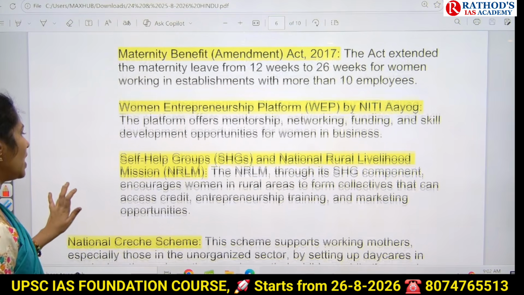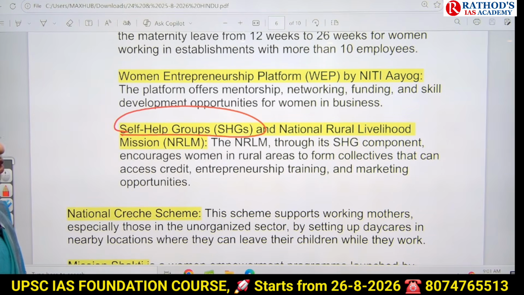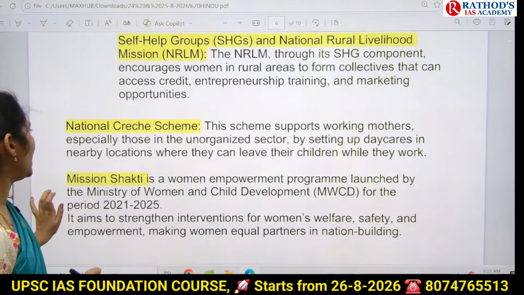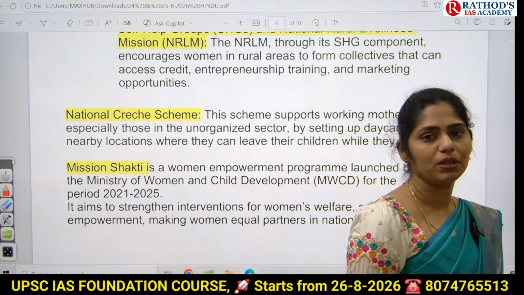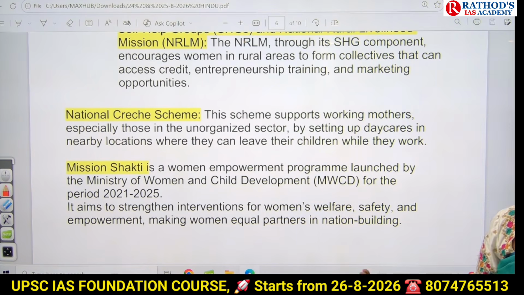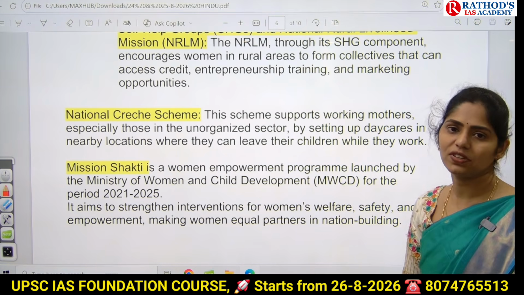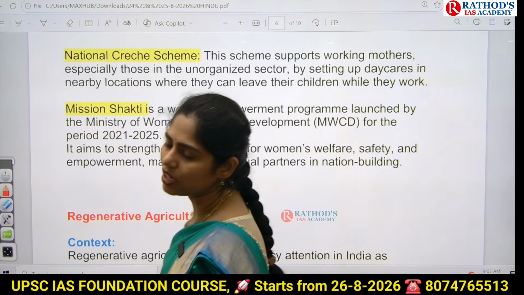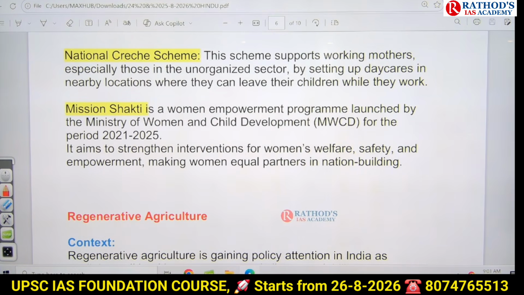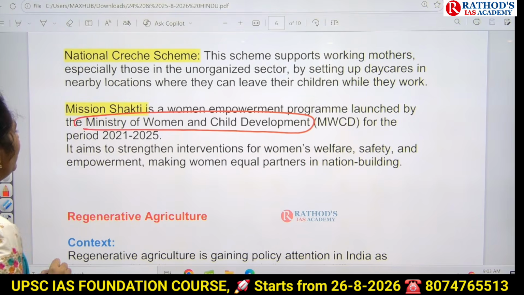And next one is government came up with SHG, that is self-help groups, and the National Rural Livelihood Mission. And next, government came up with the national creche scheme. That is nothing but the mothers who are working can take care of their baby by feeding them mother's milk, etc. So they will have this kind of facility called creche facilities. And next one is Mission Shakti, where government is focusing on empowerment of women. And next one here is, it is developed by which ministry? Ministry of Women and Child Development for the period of 2021 to 2025.